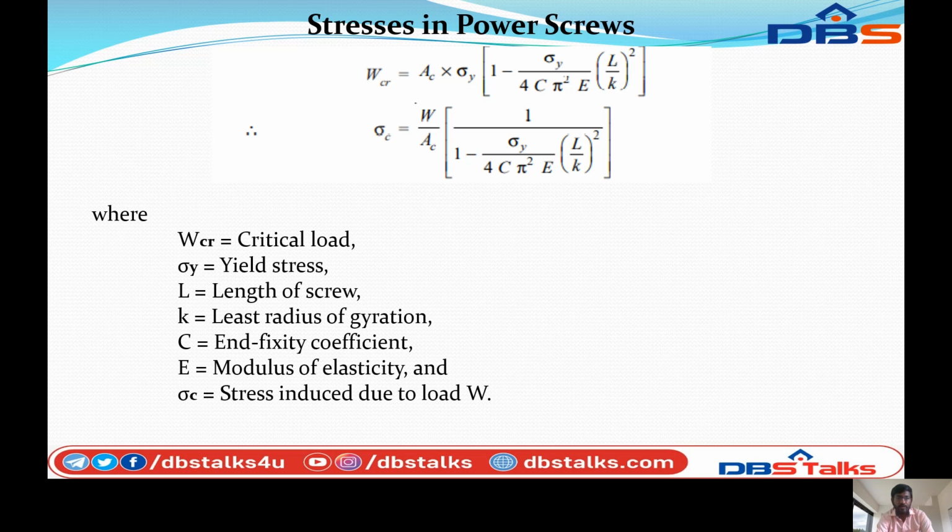Therefore, sigma c is equal to W by Ac into 1 by 1 minus sigma y by 4C pi square E into L by K whole square, where W cr is the critical load, sigma y is the yield stress, L is the length of the screw, K is the least radius of gyration, C is the end fixity coefficient, E is the modulus of elasticity, and sigma c is the stress induced due to load W.